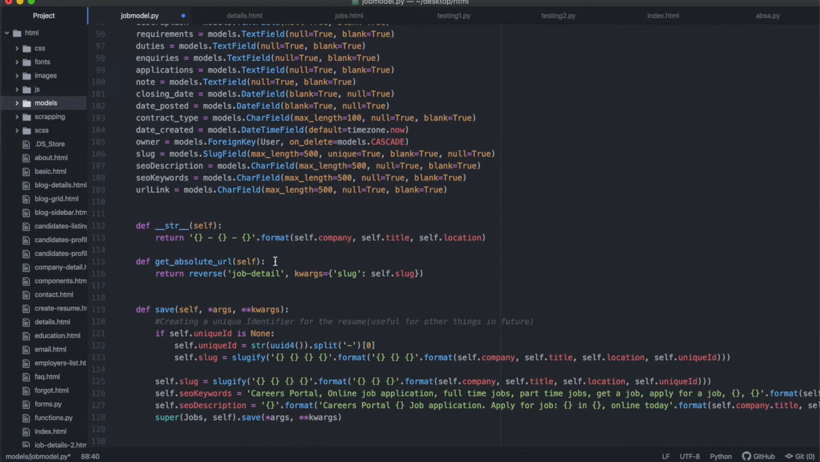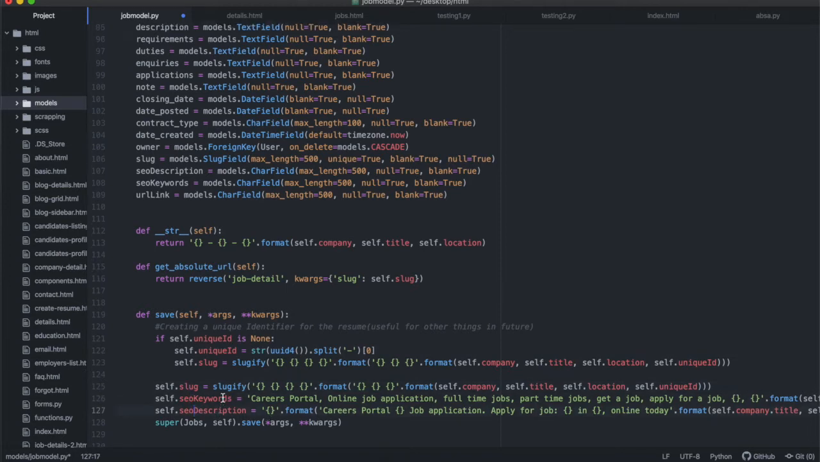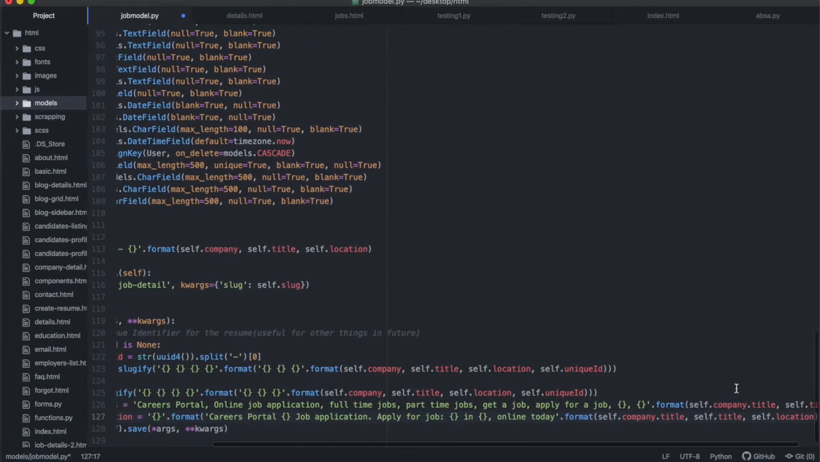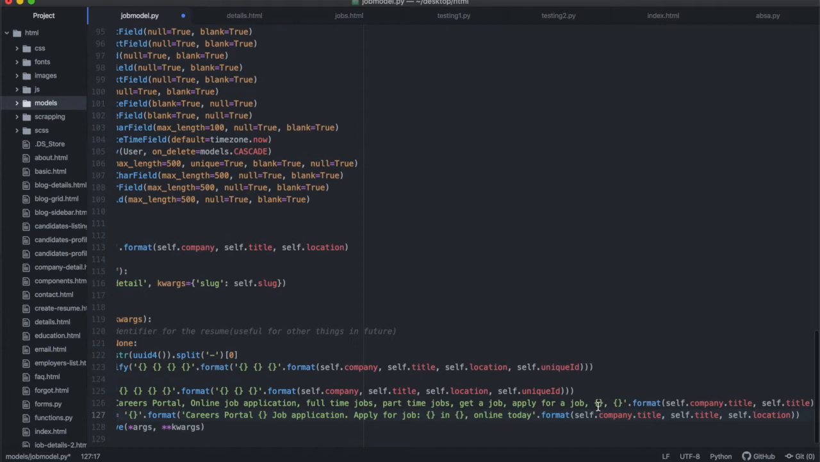Okay. And at the end over here, this is also the same. I'll need to specify the string, when you call an instance, and also the absolute URL is exactly the same. This will be called job detail, and it will have a slug. And also, again, we've overridden the save method to specify our unique ID, our slug, our SEO keywords, and our SEO description. And you'll see for the SEO keywords over here, for the specific job, I have a little bit more detail: careers portal, online job application, full-time, part-time jobs, get a job, apply today for a job, here, there, whatever. And this we're going to slot in the title, apply for a job at APSA, and whatever the name